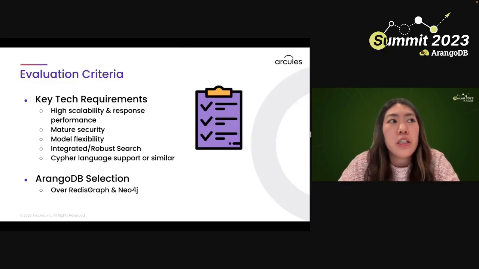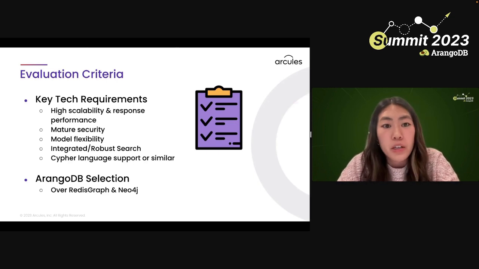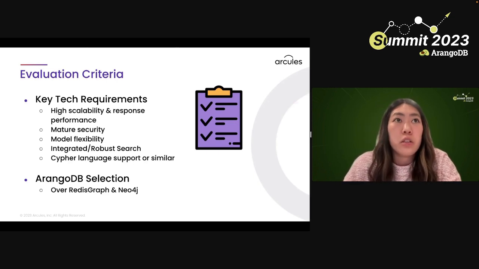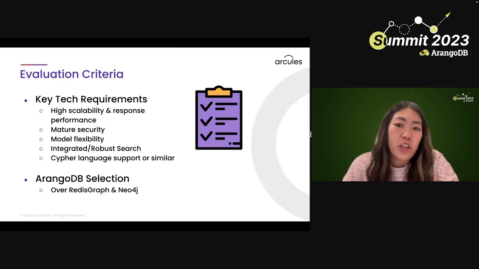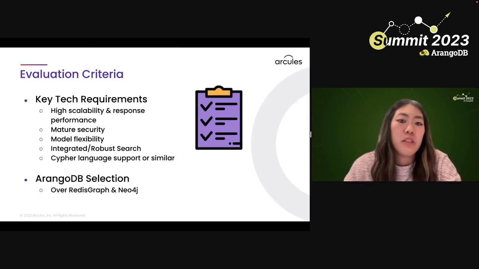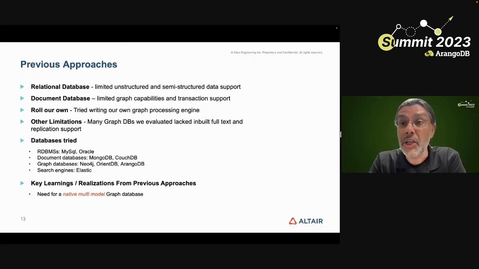They were definitely a close contender, but Arango just performed a lot better. Certain queries that we were doing in Neo4j would take multiple seconds, whereas Arango would be able to return that same thing in milliseconds. Then we looked at other graph databases, and what we found was, some of them had various kinds of shortcomings.